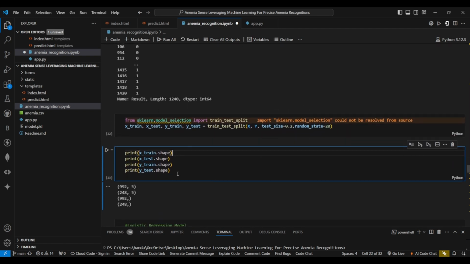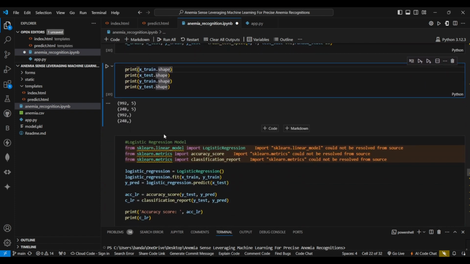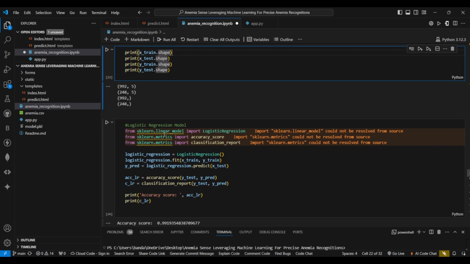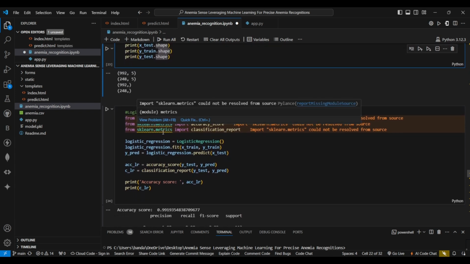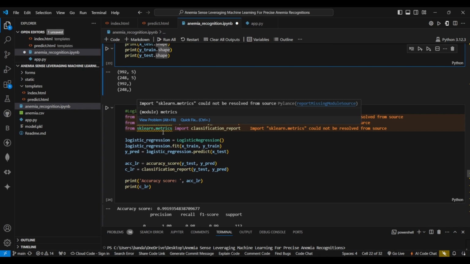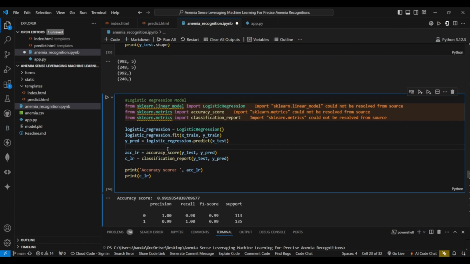So after splitting the data with the help of sklearn, where we have this function train_test_split, we have shown the shape of the data. Next, after preparing the data, we split into training and test data. Now, we will be using several machine learning models to train the data. So the first model we have taken is the logistic regression model.